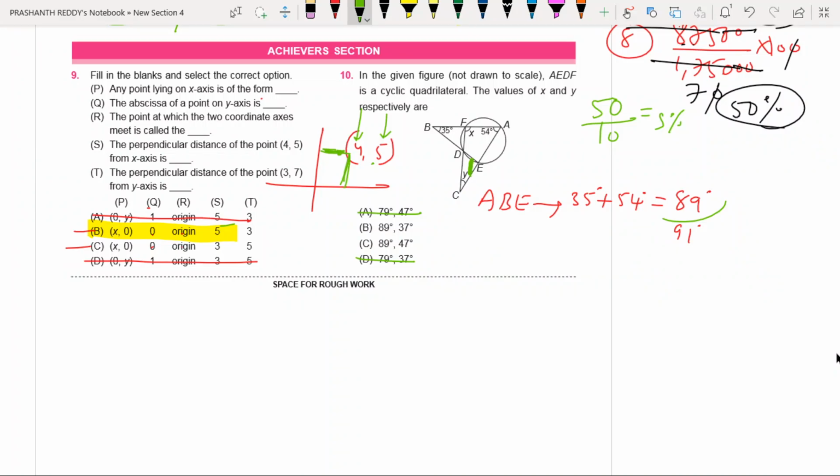Now we should find the value of y. Very easily we can find it now. Focus on triangle ACF. In triangle ACF, one angle is 54, and the angle x we already know is 89. If you add both, you get 143. Now the remaining angle is 37. That is the reason the answer is B.